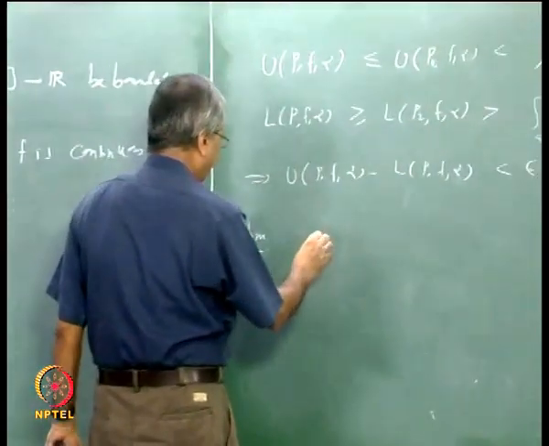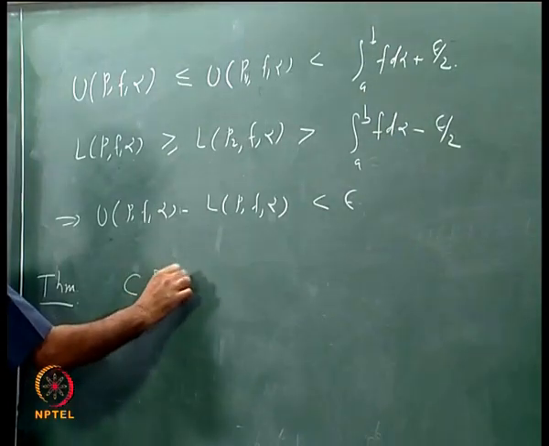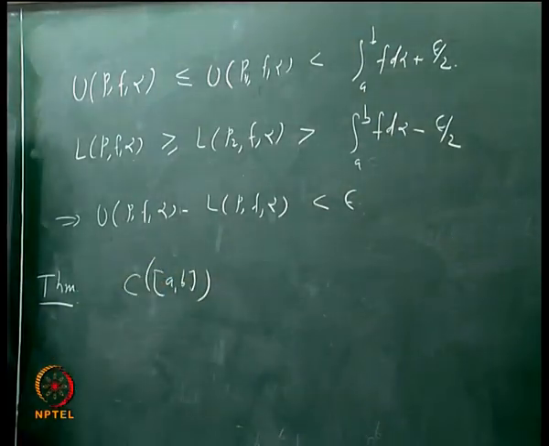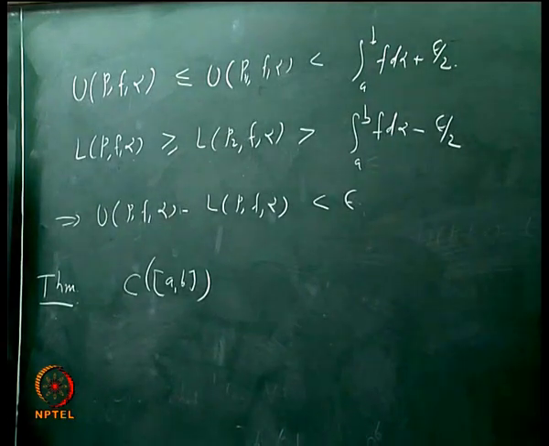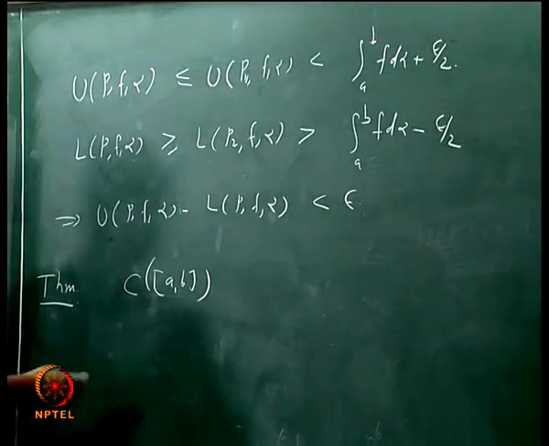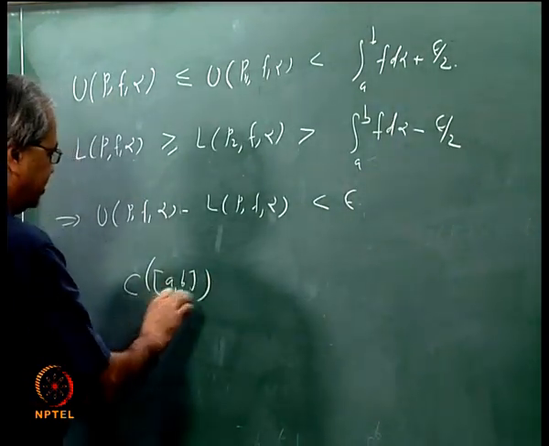In fact we can write it in a short form, using this class C[a, b], the set of all continuous real valued functions defined on [a, b]. All that we want to say is that every continuous function is Riemann integrable.